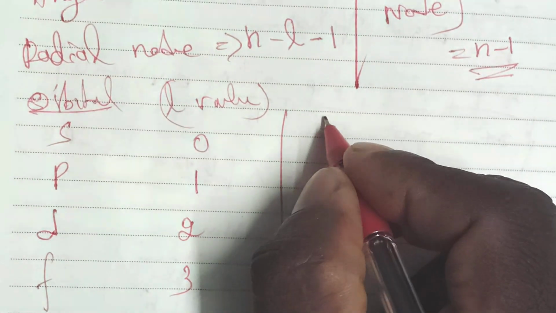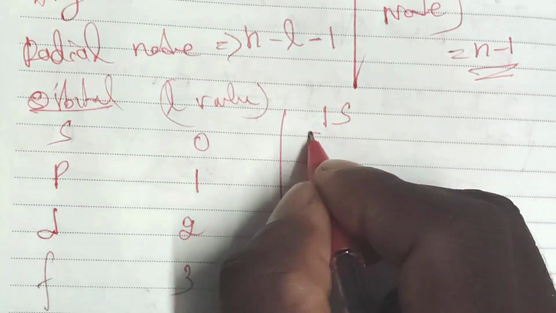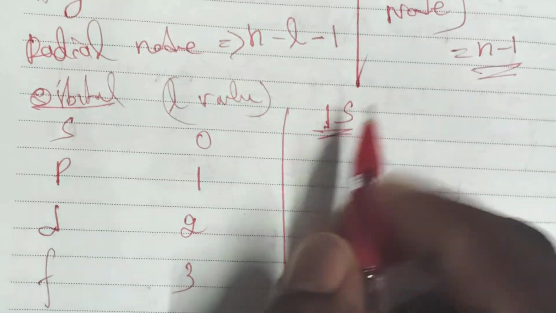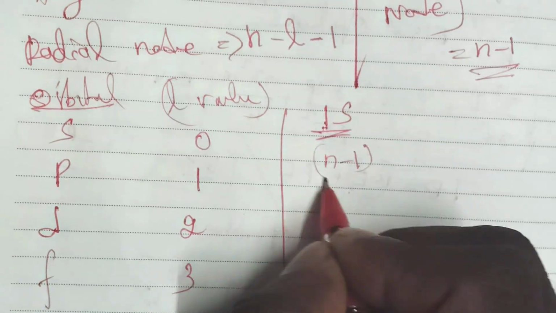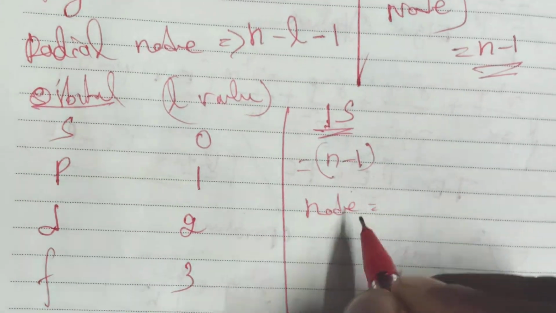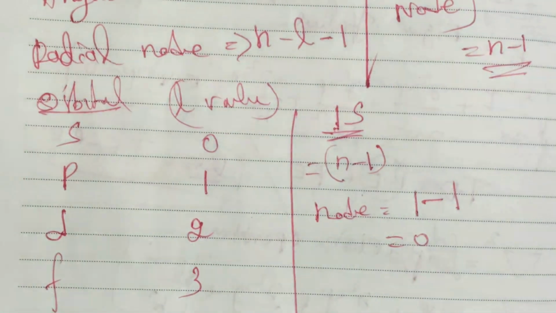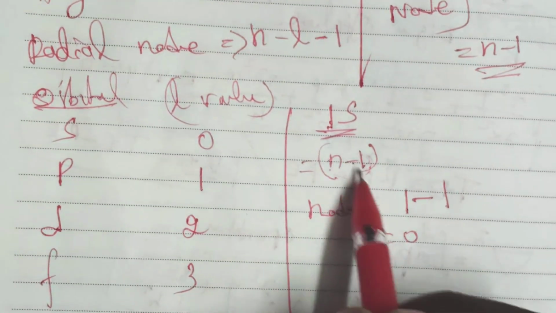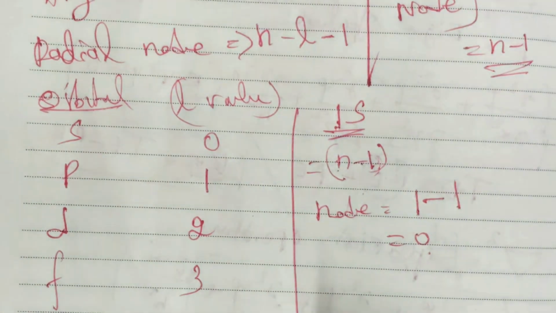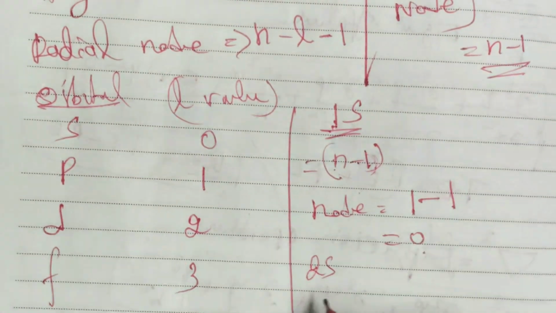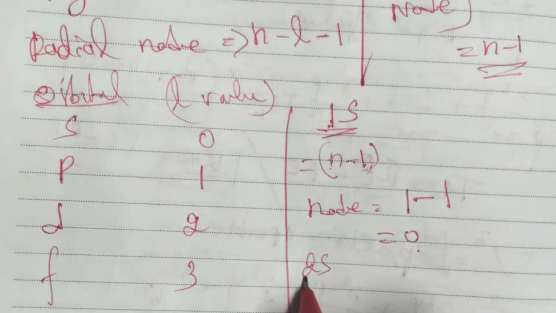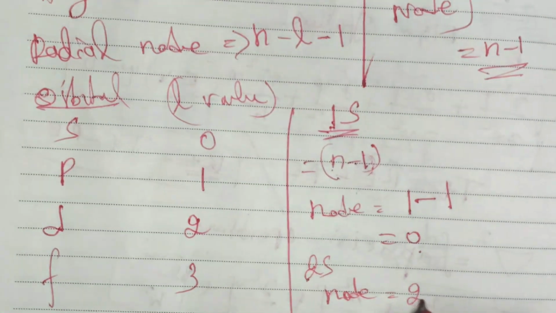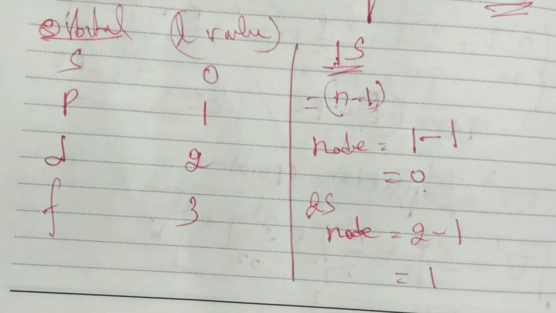Suppose 1s orbital, what is the number of nodes? What is the principal quantum number? Yes, 1. According to the n minus 1 formula, the node is 1 minus 1, which is equal to 0. So from this formula we get 0 nodes for the 1s orbital. Suppose there is a 2s orbital. What is the principal quantum number? Yes, 2. So the node is 2 minus 1, and we get one node.